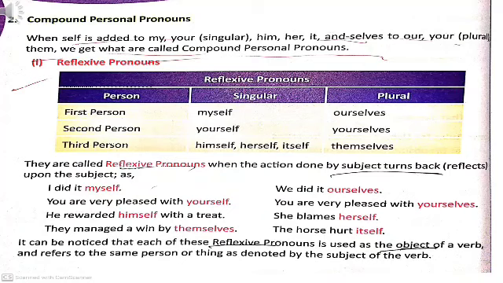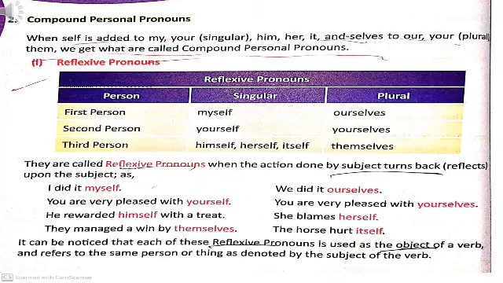These compound personal pronouns are called reflexive pronouns when the action done by the subject turns back, means reflects upon the subject. For example, I did it myself. We did it ourselves.